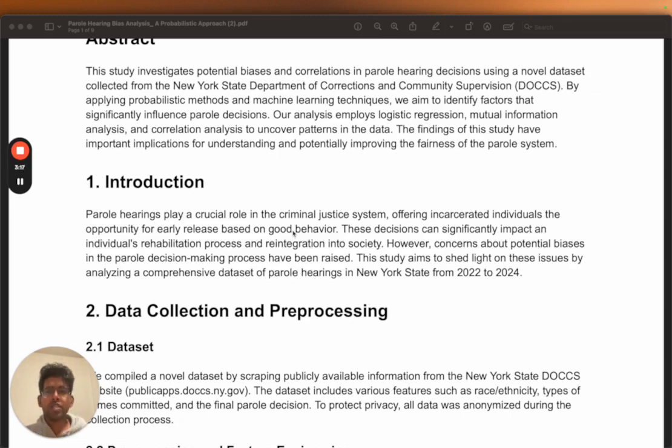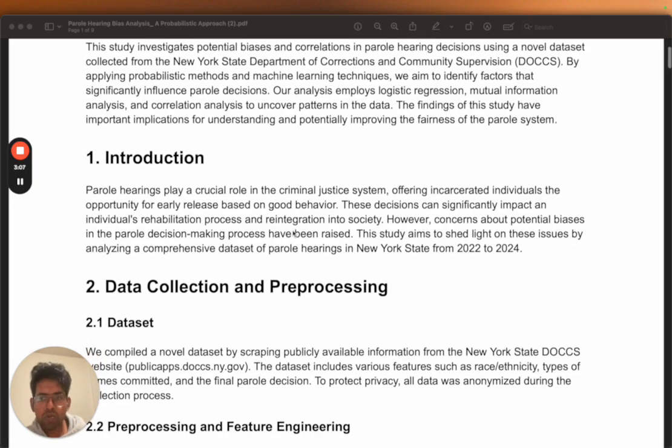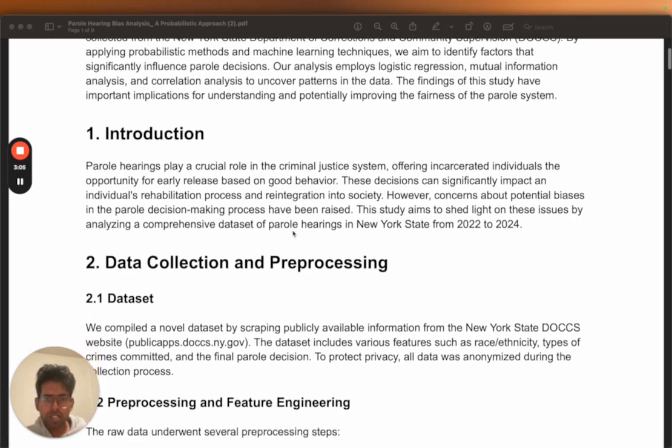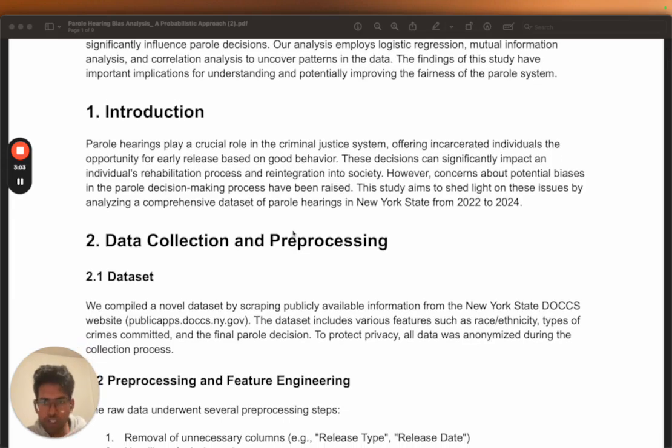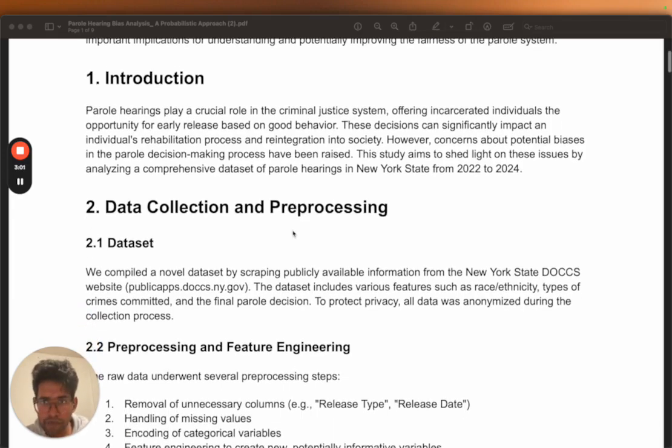So I basically manually scrape all of this information, and currently I have around 17,000 unique data points. It is also very easily possible for us to extend this, but I limit it to just this number to do a proof of concept for this particular project.